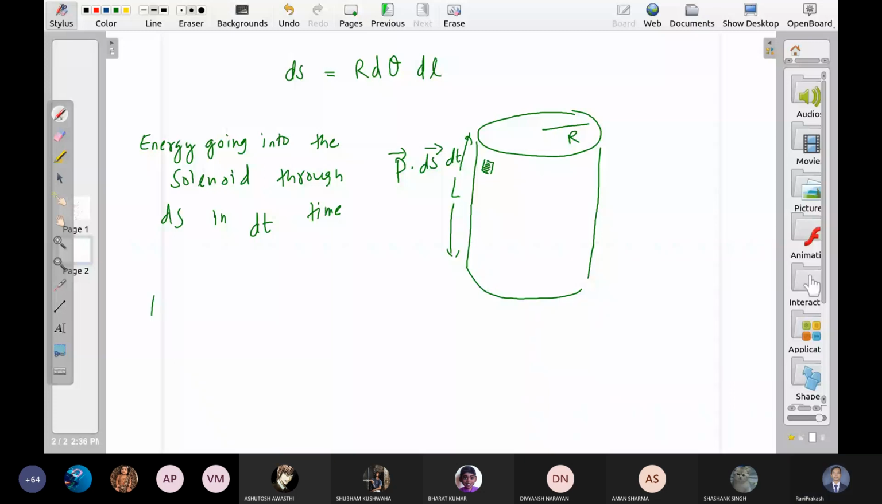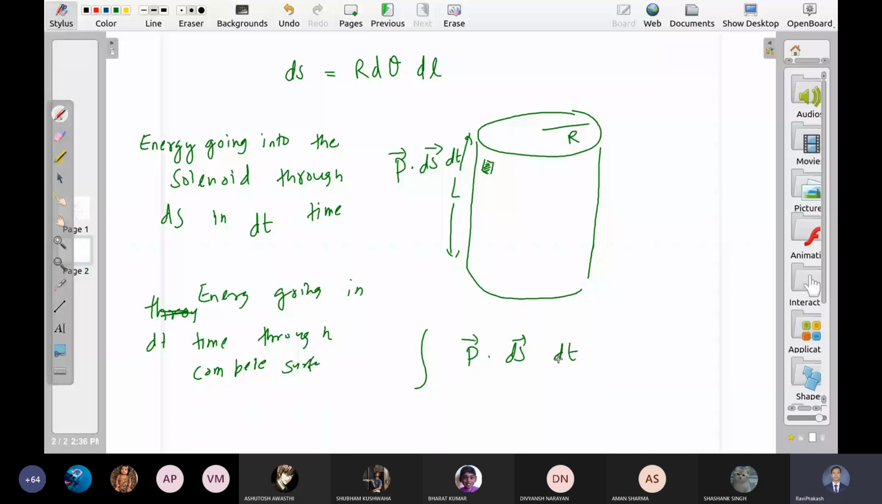Energy going in dt time through the complete surface is the integration of P dot ds dot dt. So dt is like a constant. I mean, it's just some time interval. I am going to integrate over the surface. What are the limits? It's a surface, so it has to be a double integral. What are the variables? Sir, it's 0 to 2 pi for theta, and for L it's 0 to L.